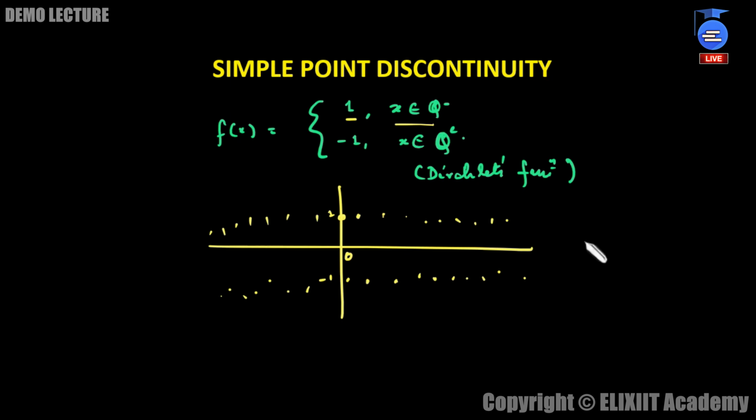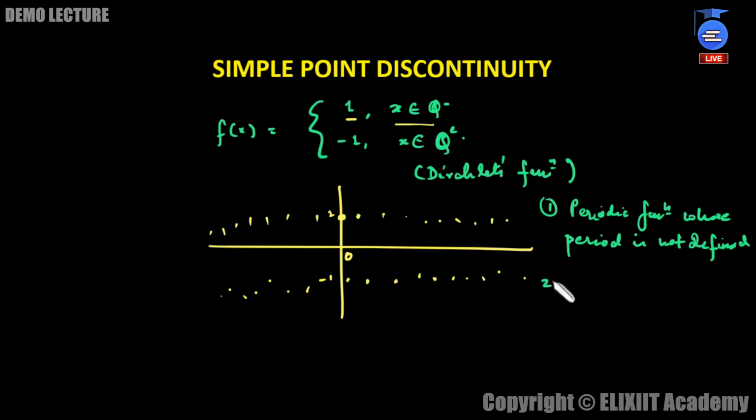You may write down that this function is a periodic function also. If you want to write down the properties of this function, since it's a new function to you, number one, it's a periodic function whose period is not defined. And number two, it's a discontinuous function, in fact discontinuous for all real values of x.